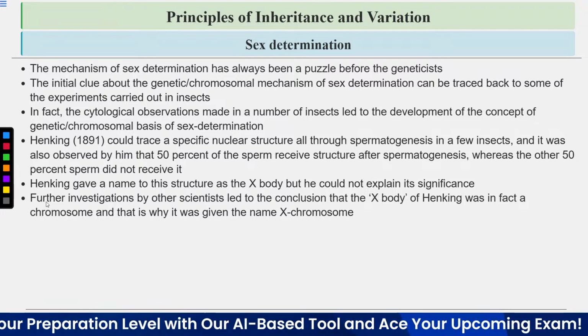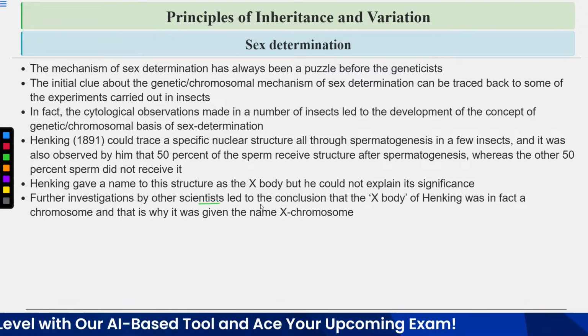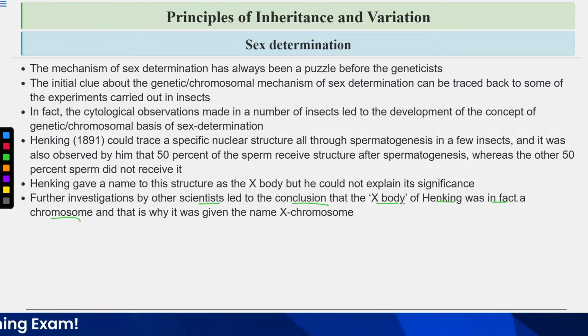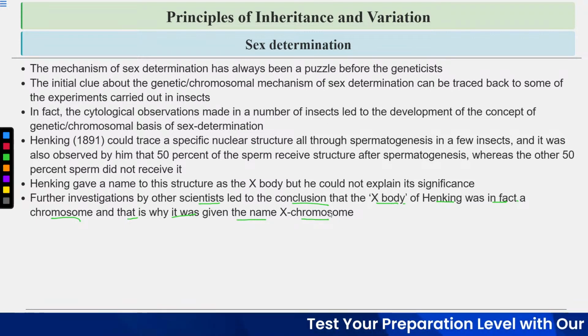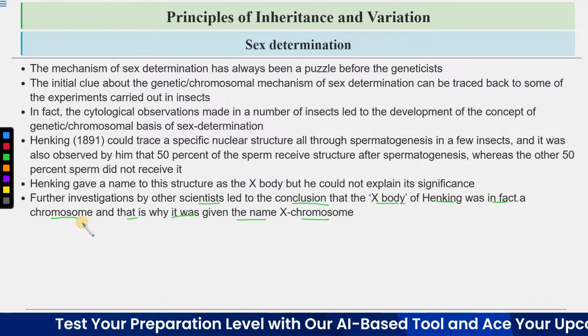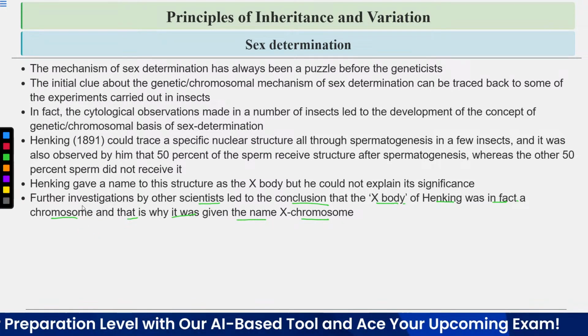Further investigation by other scientists led to the conclusion that the X-body of Henking was in fact a chromosome, and that is why it was given the name X chromosome. So later on, it was found that this X-body was a chromosome, and it was named the X chromosome.